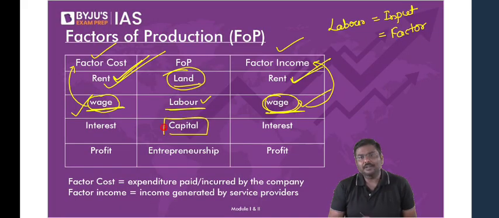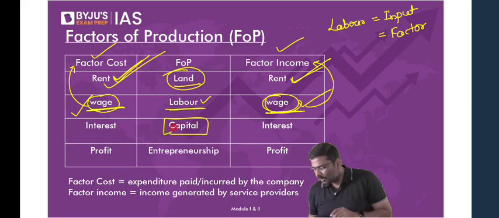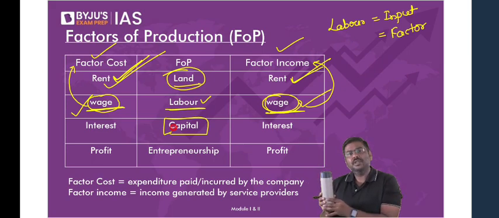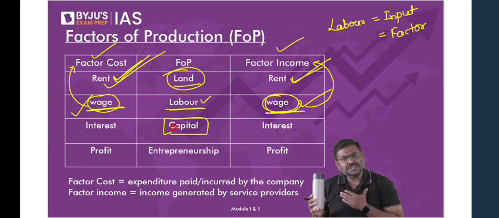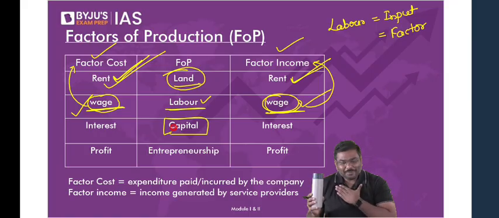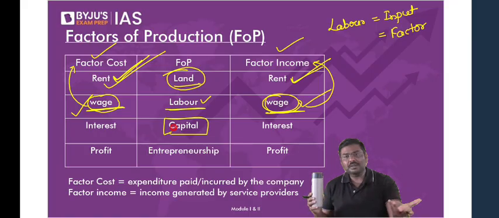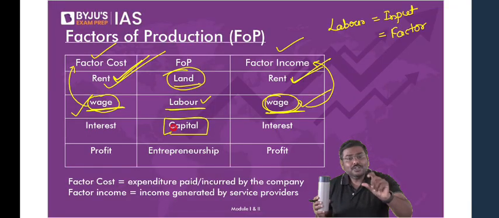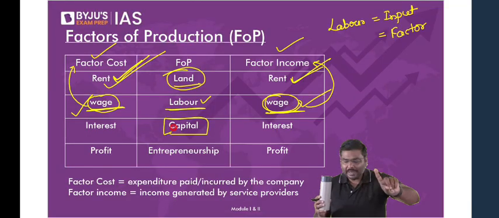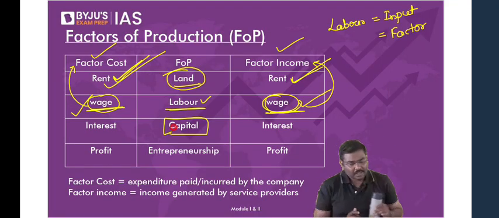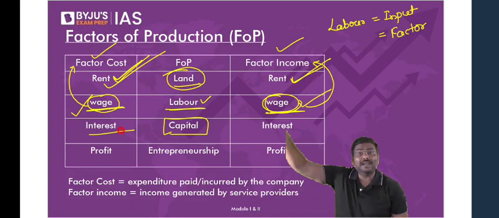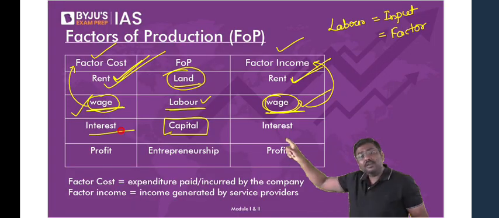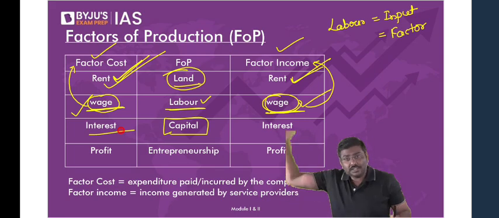Come to the third one, capital. Imagine I'm manufacturing this bottle. I will purchase a machine. All of you okay? And when I purchase a machine, should I pay money for the machine or not? Of course, yes. I will have to pay to purchase the machine. So the money that I spend on capital, I repeat, is called interest. Any problem with the term interest? Many of you will say, sir, interest, don't go to bank. Many of you will take the term interest, go to the banking concept and start asking me, what is this interest? Is a loan given, etc.